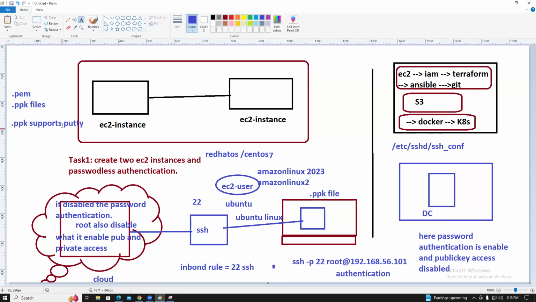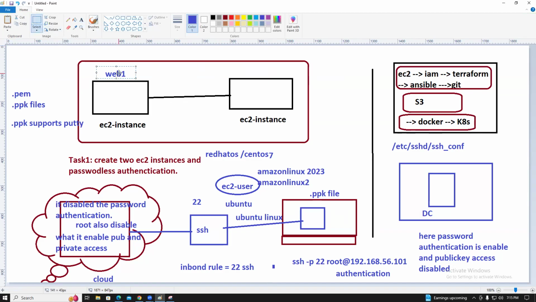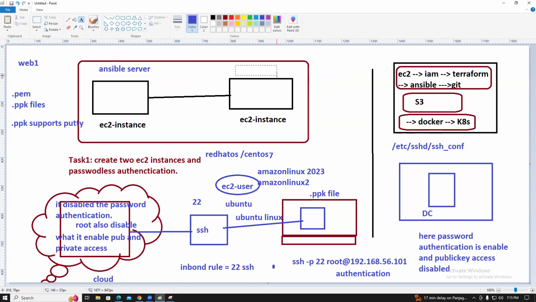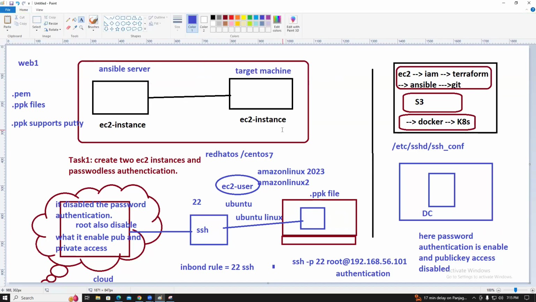If we want to connect directly from a Linux machine, for example, this is the web one, this is web two, and this is the Ansible server. This is the Ansible server and this is the target machine, or newly built server.